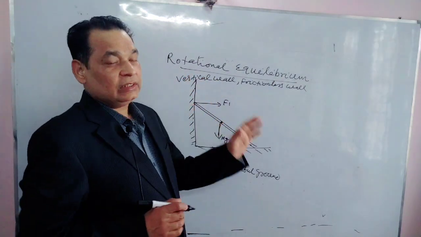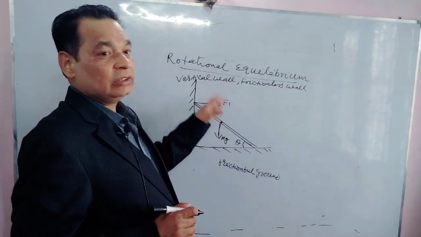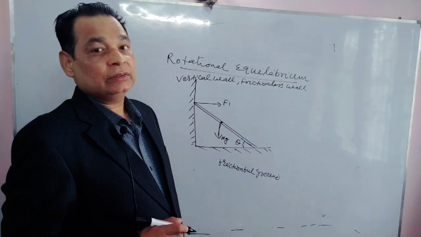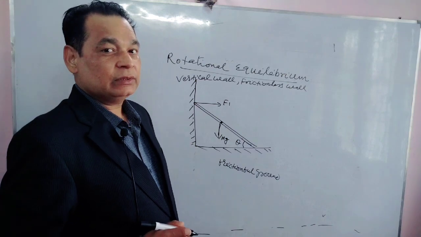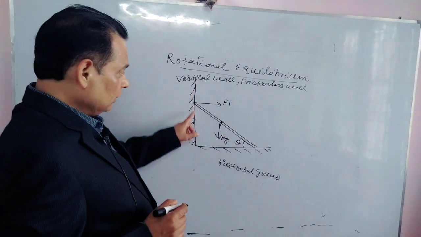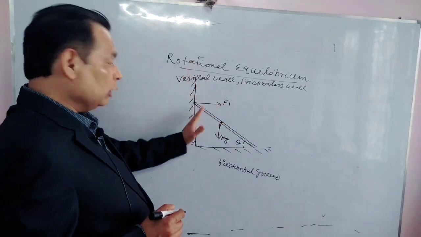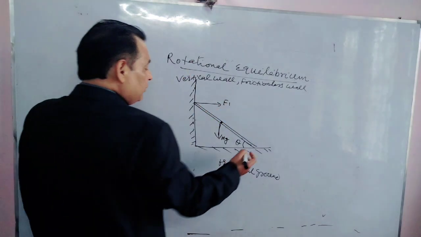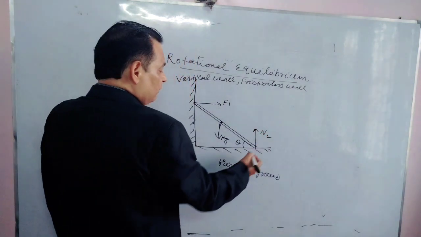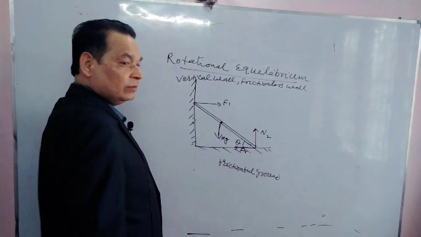When a body touches another surface, it applies a force due to touch perpendicular to the surface. It can apply a force parallel to the surface when friction is present, because friction is always parallel to the surface. So there is no friction, so only a force along the horizontal, F1, which is perpendicular to the wall. Okay, there will be two forces at the ground. One will be N2, and another will be parallel to this ground.